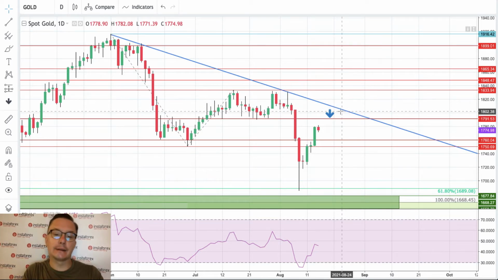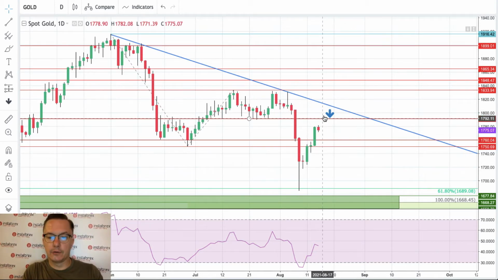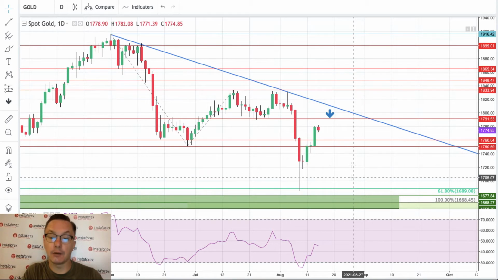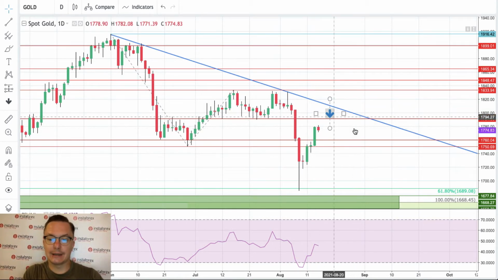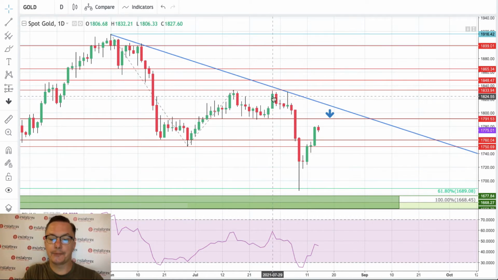So as long as we trade below this trend line, there is still a chance that this up move will retrace. I mean, it will go back towards the 1,760, 1,750 levels and below. If we break above 1,791, the technical resistance, and if we break above the blue line, then of course we have almost completed the reversal of this last spike down, and we will be heading towards 1,833, which is kind of a high from July 2021.